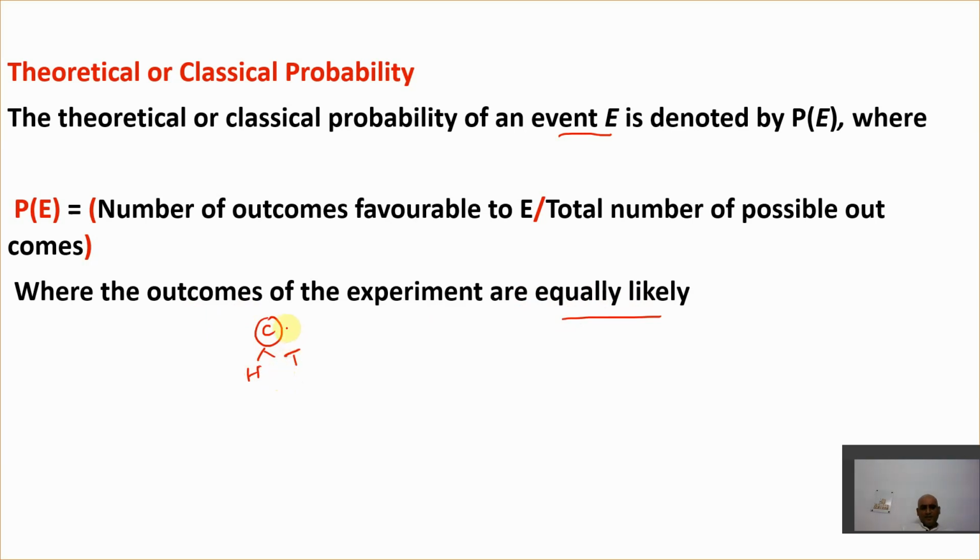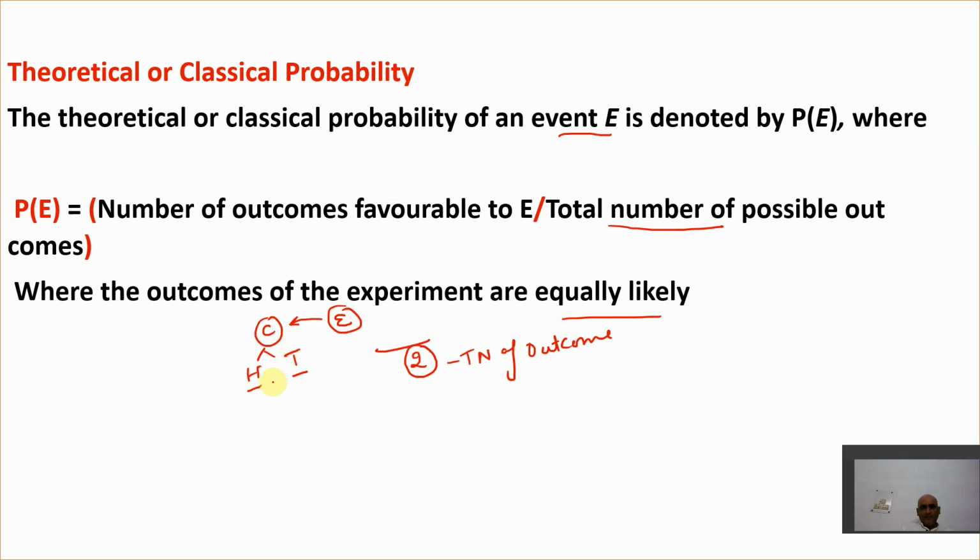Now, what is an event? Event means I toss a single coin. This is called an event, let's say event E here. Now, total number of possible outcomes. Possible outcomes are head or tail, so there are two possible outcomes. This is the total number of outcomes. Next, on the numerator side we have the number of outcomes favorable to E.